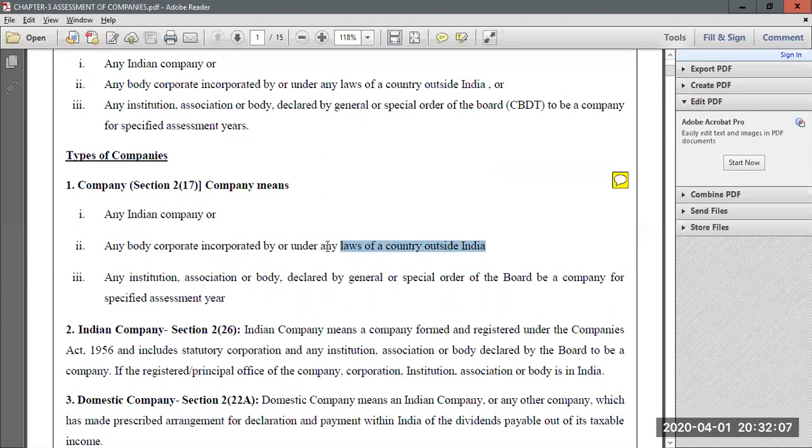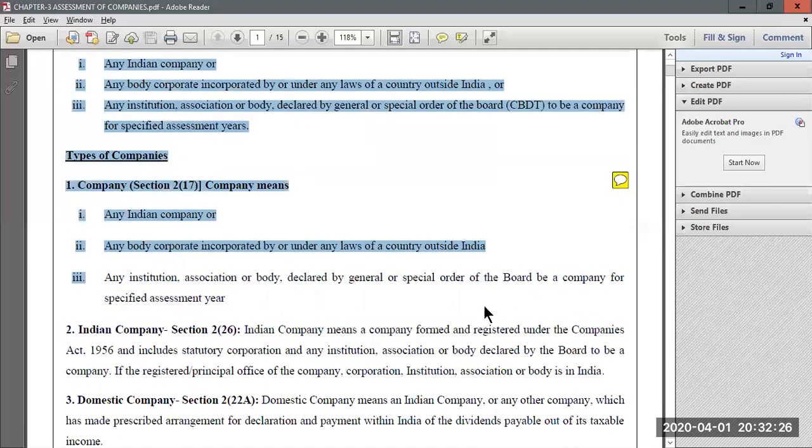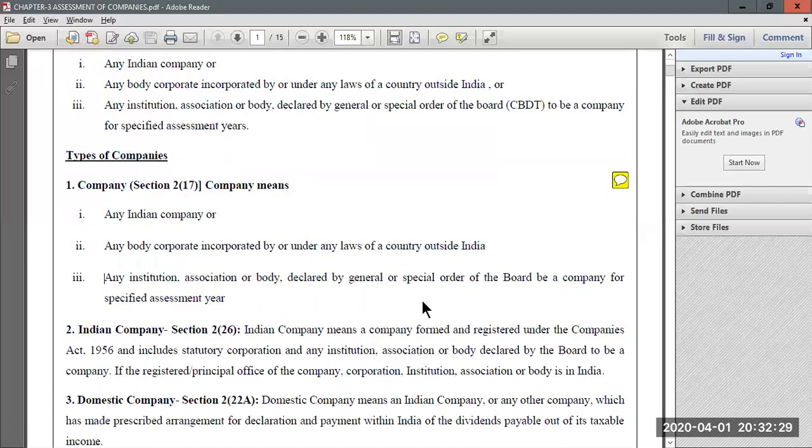So if there is any company which is incorporated under the laws of another country, that in simple words is a foreign company. And company can also mean any institution or association of persons or body of individuals which is declared by special order of the board to be a company for a specified assessment year. Board here means the Central Board of Direct Taxes. That means if the Central Board of Direct Taxes declares any institution or association to be a company for a specified number of assessment years, even that will fall under the meaning of company.